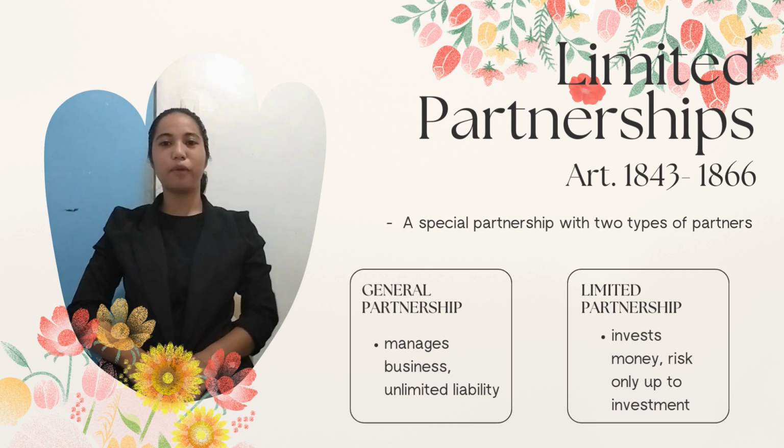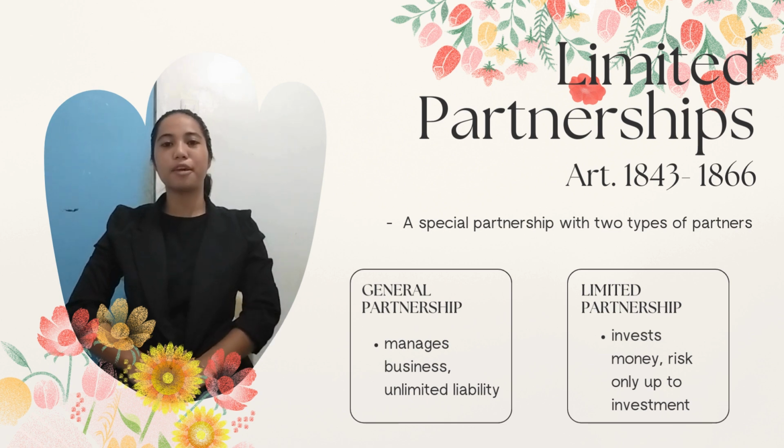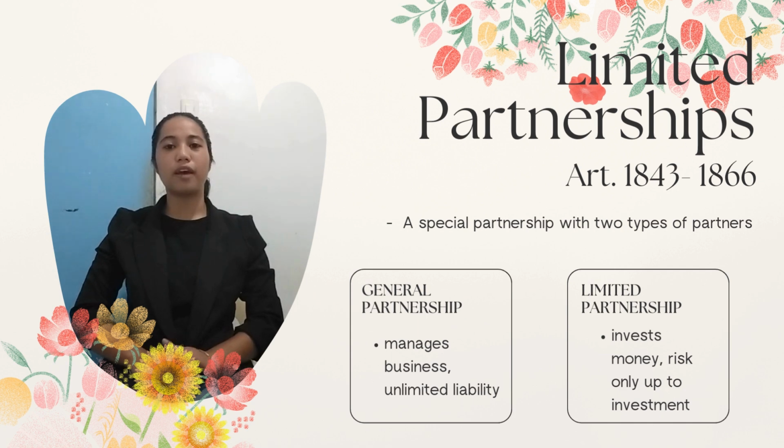In a general partnership, all partners are considered owners and have equal rights in managing the business unless a different arrangement is agreed upon. One important characteristic is unlimited liability, which means that partners are personally responsible for the debts and obligations of the partnership. If the partnership cannot pay, creditors may run after the personal assets of any partner. It also operates under the principle of mutual agency, where any partner can enter into contracts or obligations on behalf of the partnership, and all partners become bound by such acts.